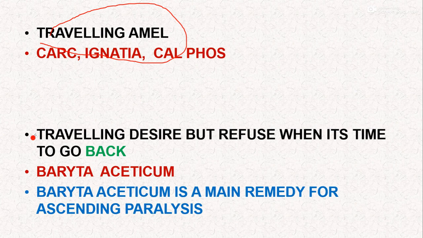Baryta aceticum is one of the most important medicines in the traveling desire, along with Calcarea phos and Tuberculinum. But Baryta aceticum basically refuses when it's time to go back home. Like Baryta aceticum reaches the destination, now when it's time to go back, they basically avoid it. They refuse that thing.